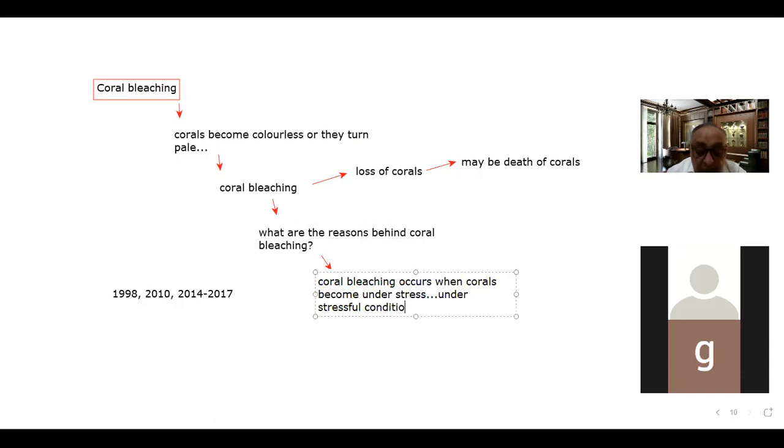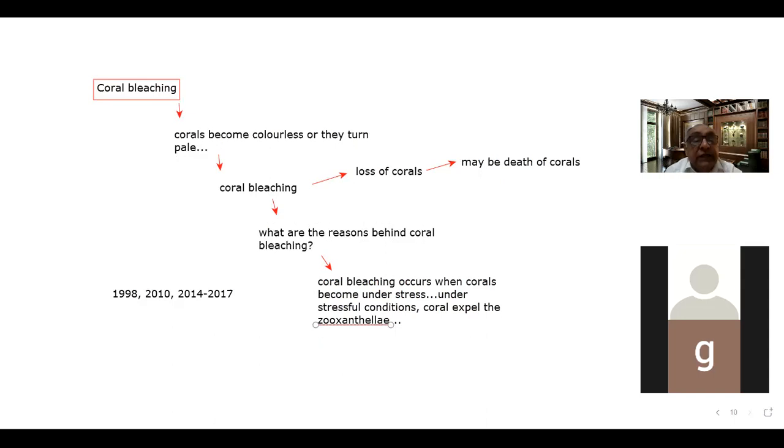Under stressful conditions, corals expel the zooxanthellae. You know that the color of the corals was due to the zooxanthellae only. When they become under stress, they expel this zooxanthellae from their shells, and due to that, corals lose their color. So this is one important point.